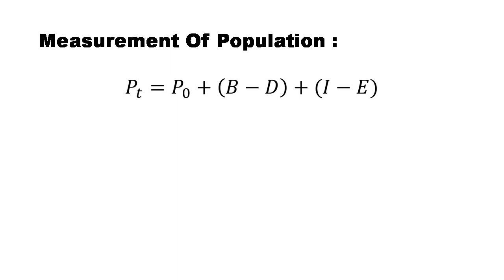The population PT at a time t is obtained as follows. Here we have the formula. PT equals P0 plus B minus D plus I minus E, where PT denotes estimate of population after time t, P0 denotes population in the previous census year, B denotes total number of live births during the given period, D denotes total number of deaths during the given period, I denotes total number of immigrants, E denotes total number of emigrants. So by using the above formula, which is displayed here, we can find out the measurement of population.